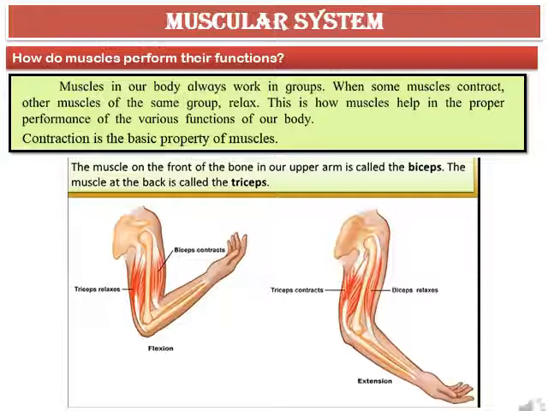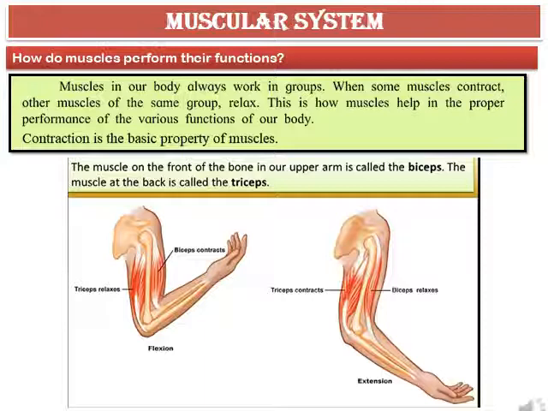The main function of muscular system is movement. Muscles are the only tissues in the body that have the ability to contract and therefore move the other parts of the body. In other words, contraction is a basic property of muscles. Muscles in our body always work in groups. When some muscle contracts, the other muscles of the same group relax. This is how muscles help in the proper performance of the various functions of our body.